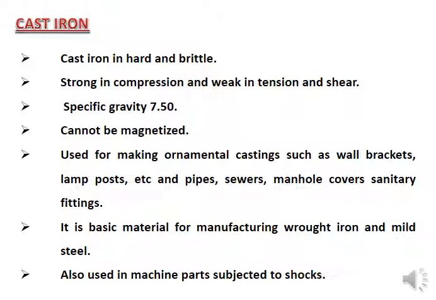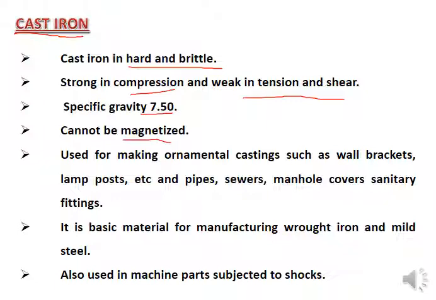Then comes cast iron. This is, after steel, the second most used type of ferrous metal, along with wrought iron. This cast iron is hard and brittle, almost the same property as pig iron, that is, strong in compression and weak in tension and shear. That is again the same as pig iron. Specific gravity is 7.50, a little bit larger. It cannot be magnetized, again the same property.